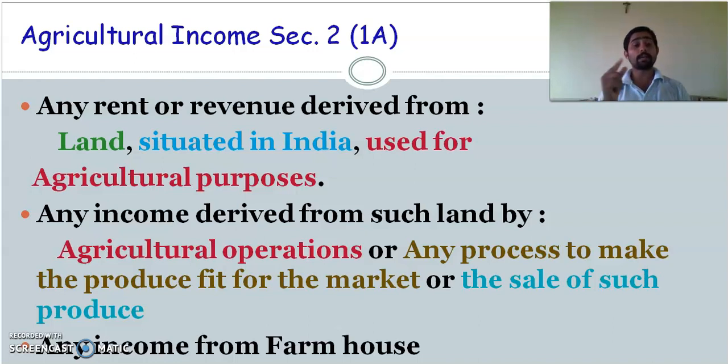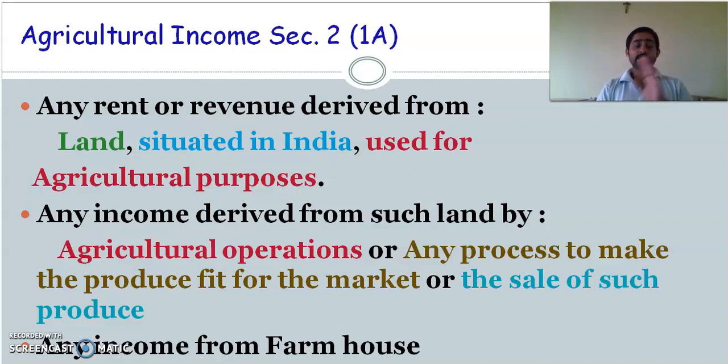Or you are converting a product into market fit, and from that you are getting the income, you consider it as agriculture income. At the same time, by selling that, if you are getting any income, that will be called agriculture income. One more thing I told, if you are earning any income from farmhouse operations, that income also we can consider as agricultural income. So these are the basic things which we should know regarding agriculture income.